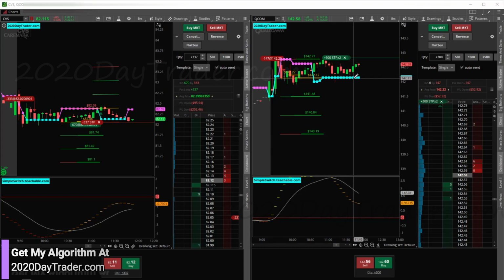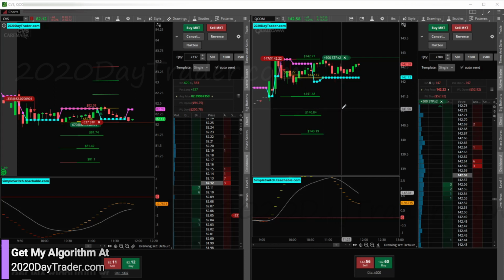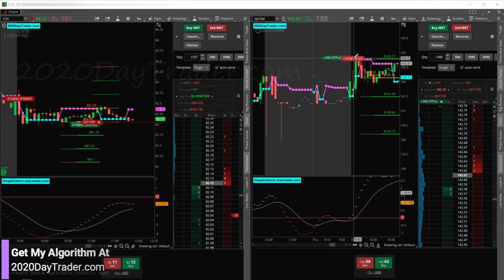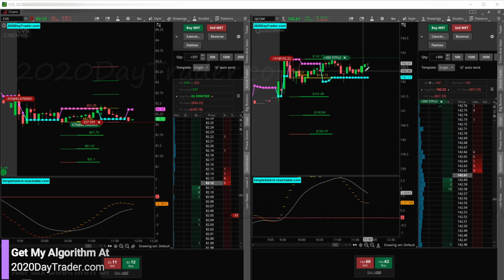And then QCOM over here, we're short, and it's going the opposite direction as well. When you're in one trade short and one trade long, and they're doing the opposite of each other, it's like, why? But yeah, that's trading. So we'll see what QCOM does. Again, if we do get stopped out here, we will be looking for a breakout as it approaches high of day. So we'll see what happens.